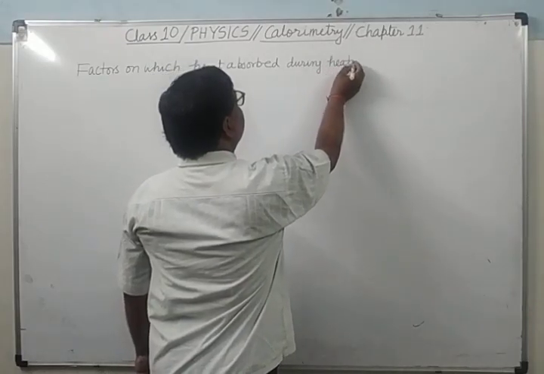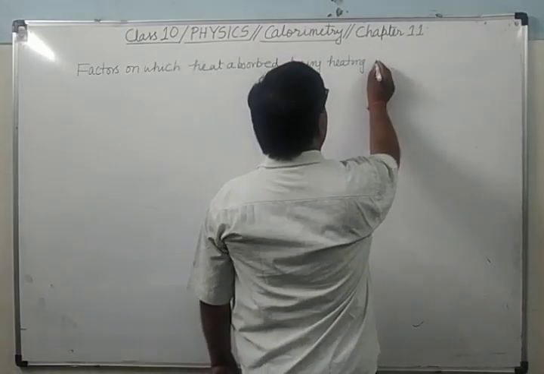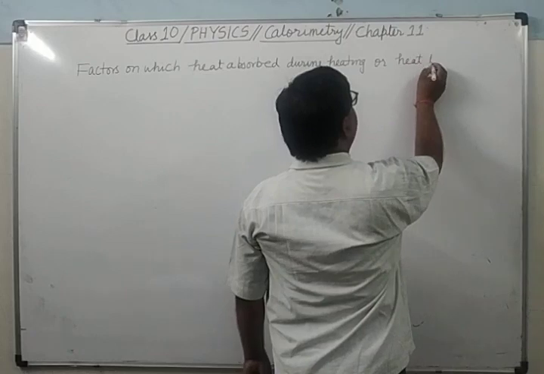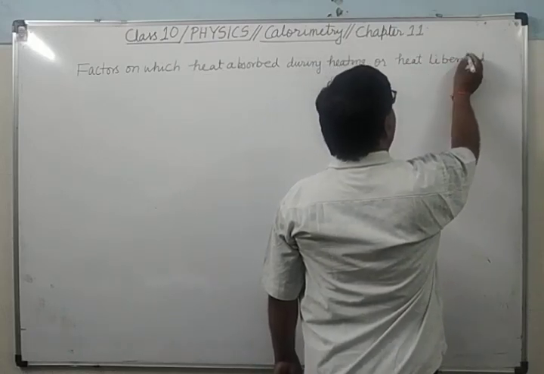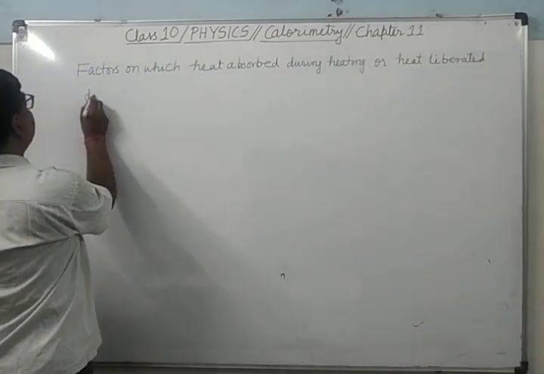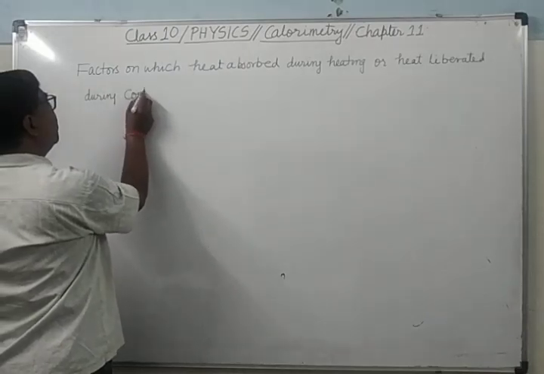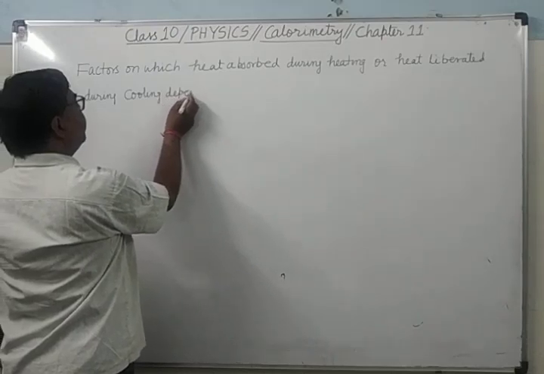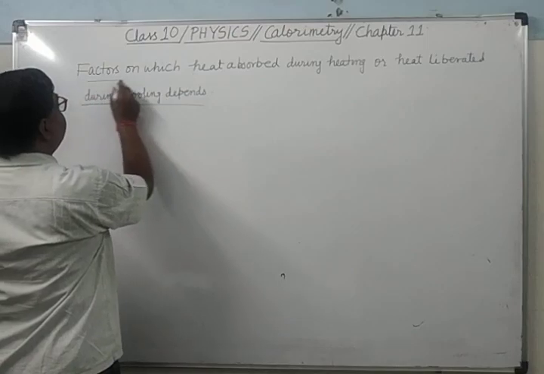During heating means when you are increasing the temperature, heat is absorbed. Heat is liberated during cooling. Means when a body is being heated, it will absorb the heat energy.